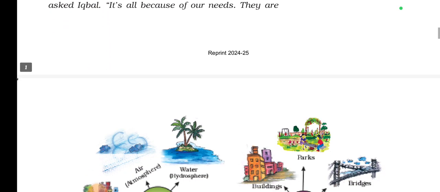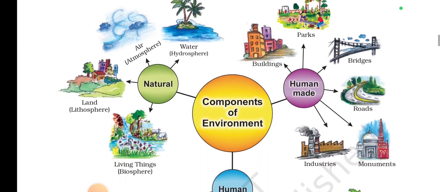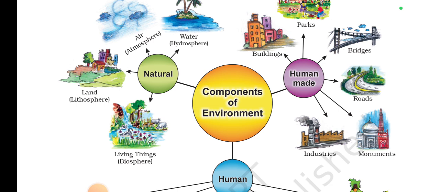Again, you have been given here the components of environment. So what are the components of environment? There are three main components: natural, human-made, and human. The natural component includes air, water, land, and living things. So this is all about the atmosphere, hydrosphere, lithosphere, and biosphere.